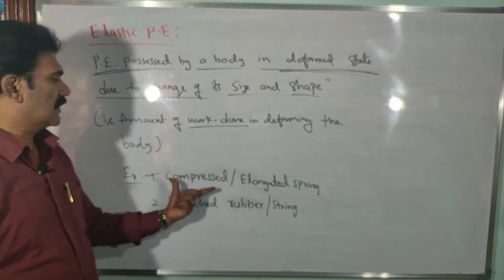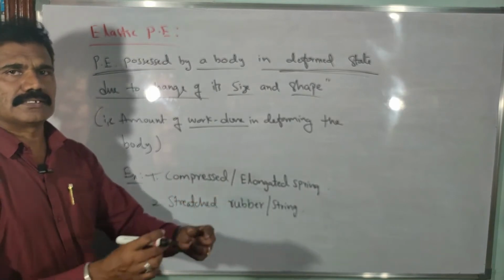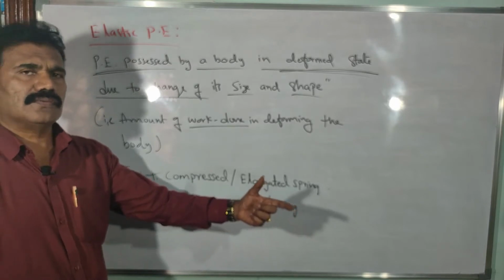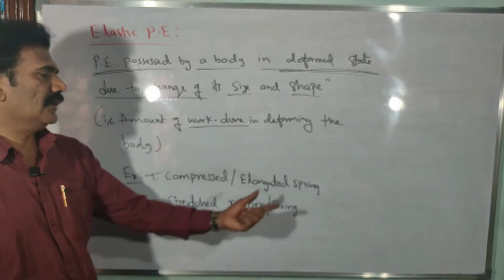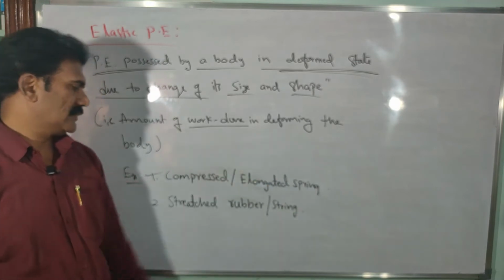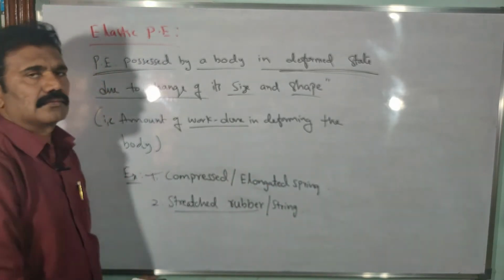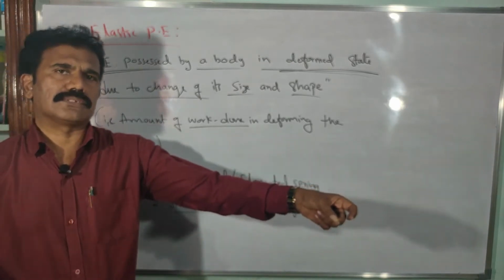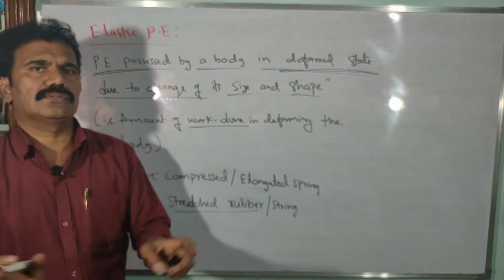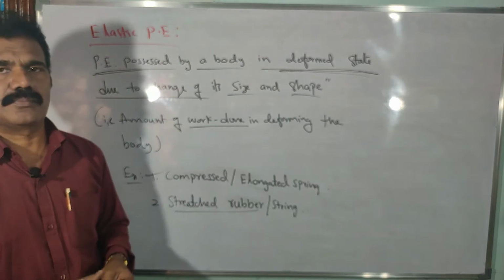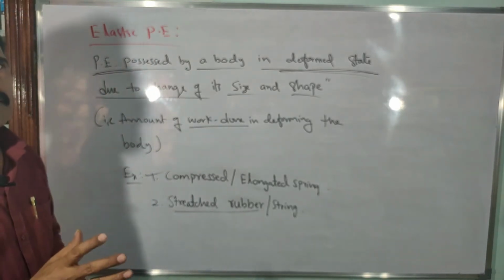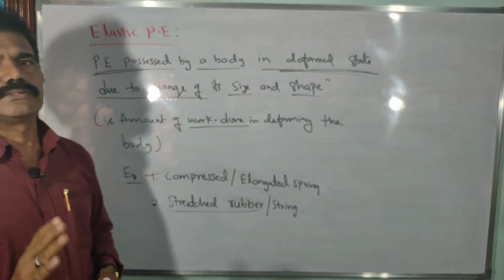You can consider either a compressed spring or an elongated spring due to the applied force. The moment you remove the force, the spring will regain its original shape. Similarly, a stretched rubber or a string, due to the applied force, may be in the deformed state. The moment you remove the force, it will come back to its original shape. That is the elastic property of the material, right? That kind of energy stored in the material is called elastic potential energy.